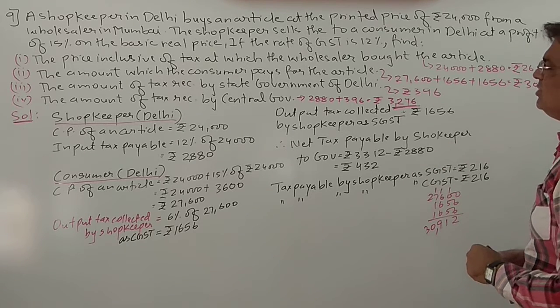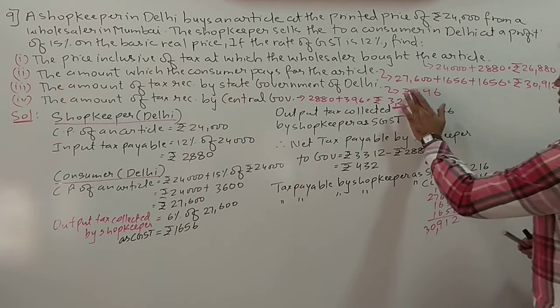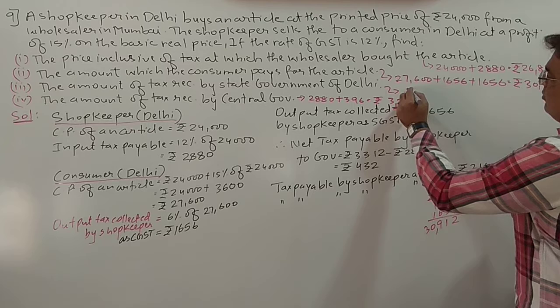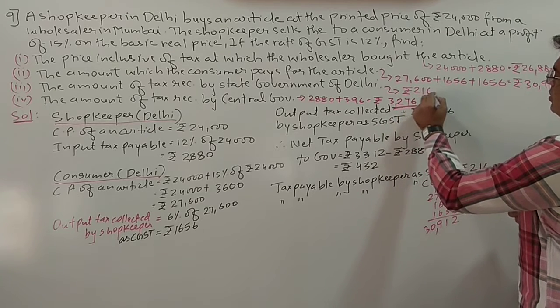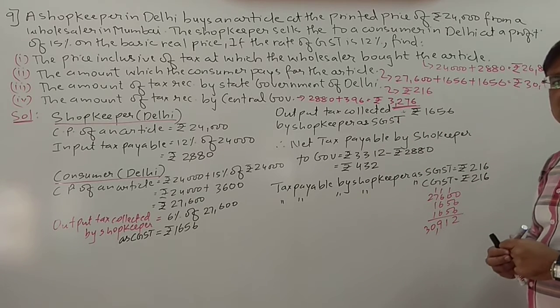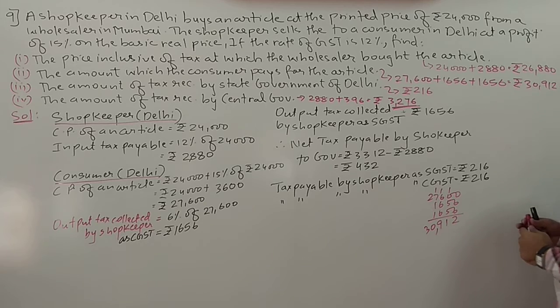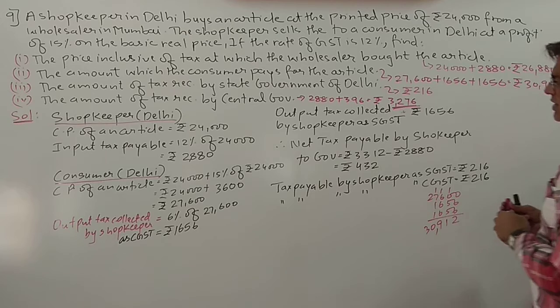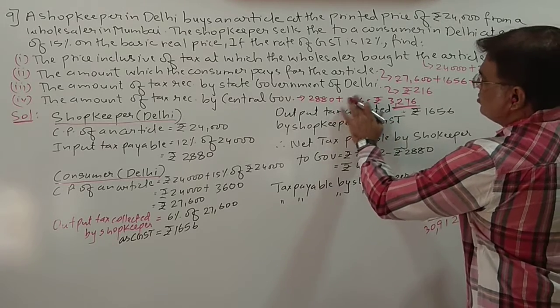Now this will also change. The amount of tax received by the state government of Delhi will be only rupees 216. Okay, it will be only rupees 216. Now, 2,880 plus rupees. Sorry, this will also come as 216.